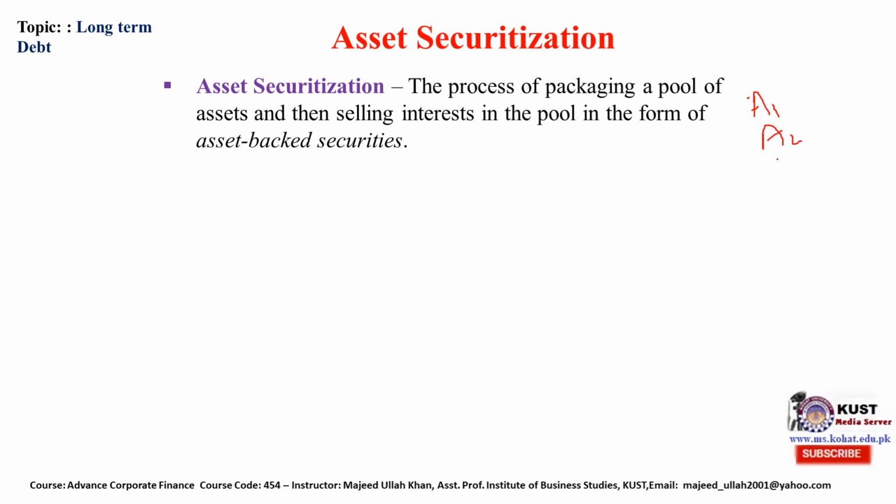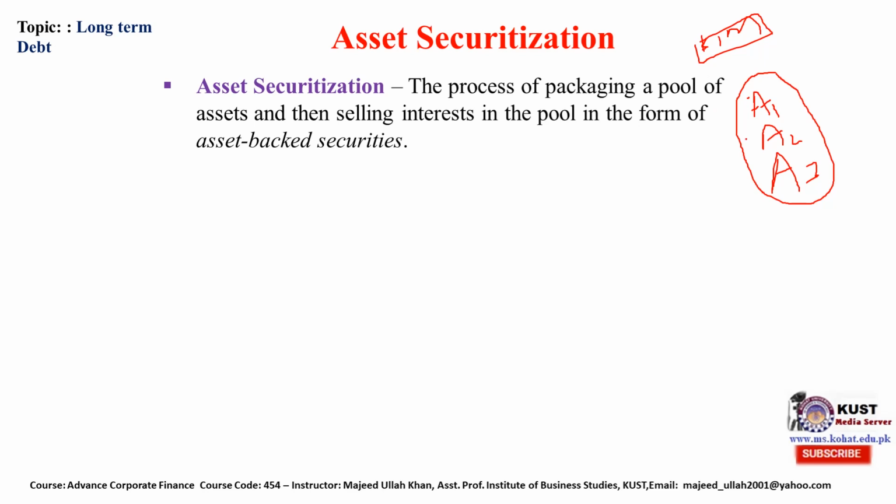Let's suppose these are plants or stores that are generating revenue. The company collects these three assets into one pool. Let's suppose its price becomes 1 million US dollars.